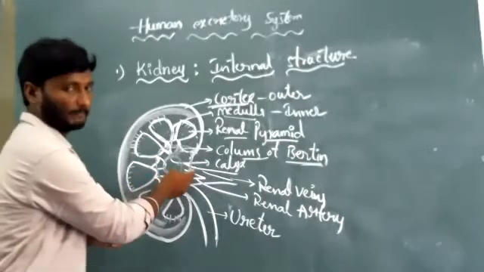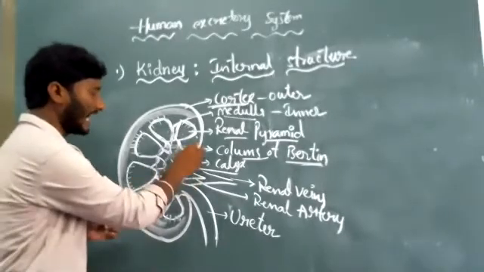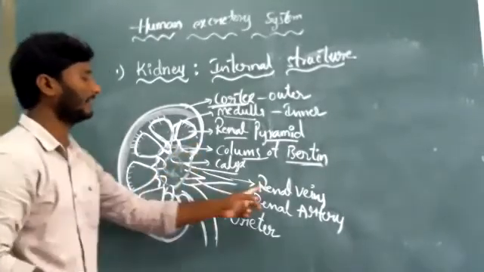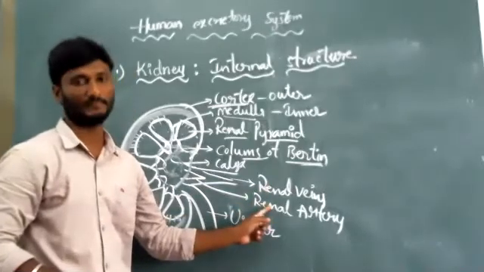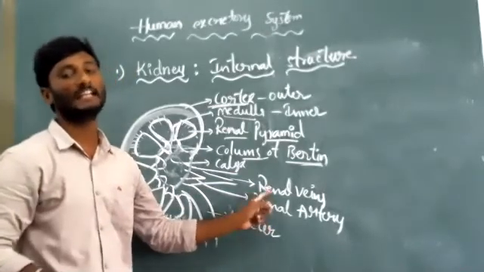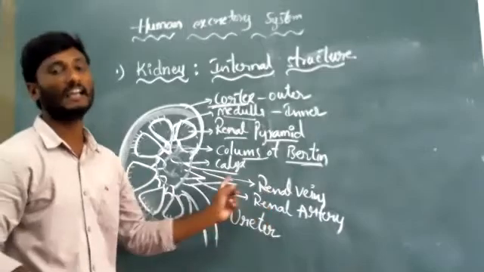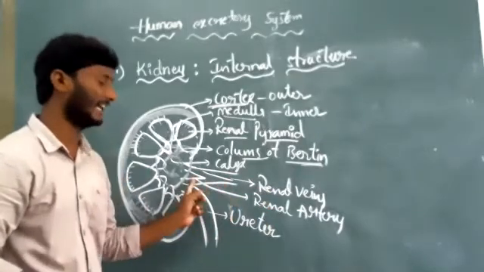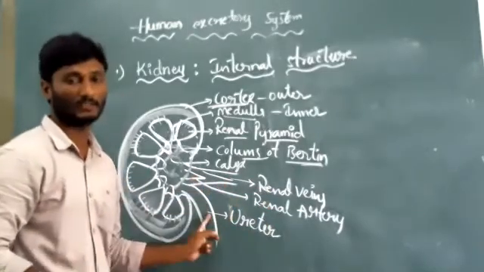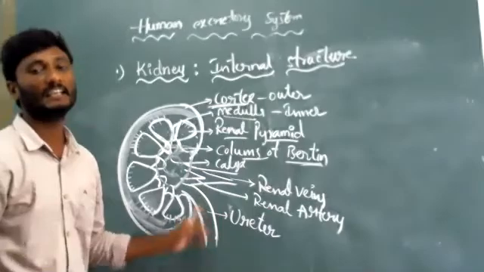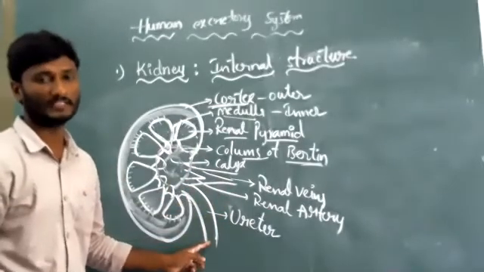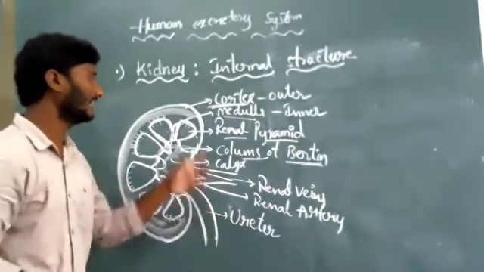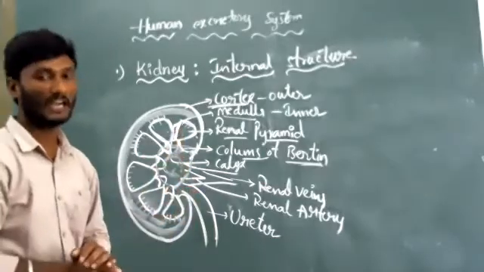Next, look at the medulla, in the hilum region. Several types of blood vessels, the renal veins and renal arteries, arise from the hilum, and the ureters also exit from that part of the kidney. This is the internal structure of the kidney.